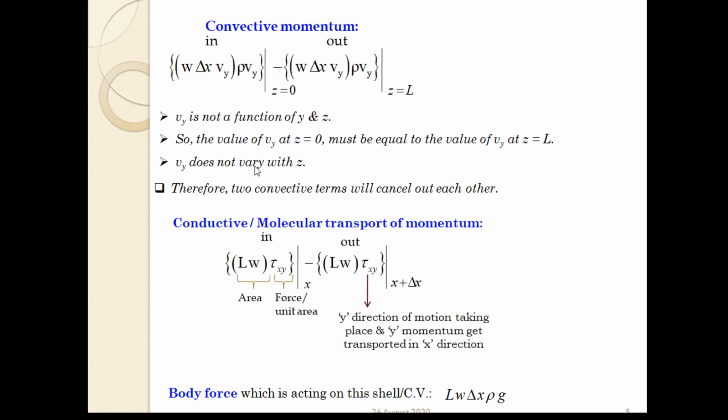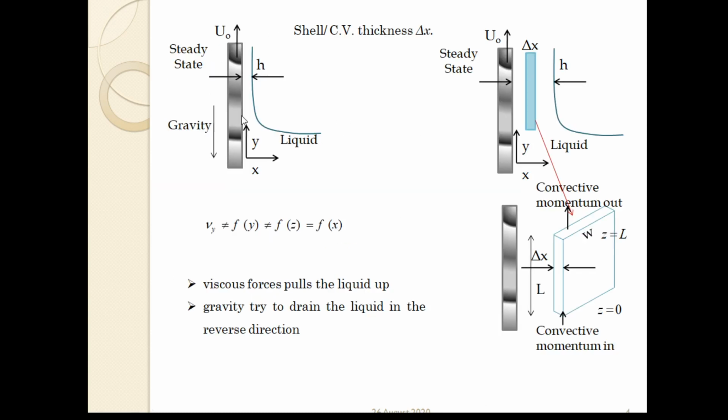For the convective momentum, we have W del x Vy into rho Vy. The area in which the convective momentum is taking place is W into del x.